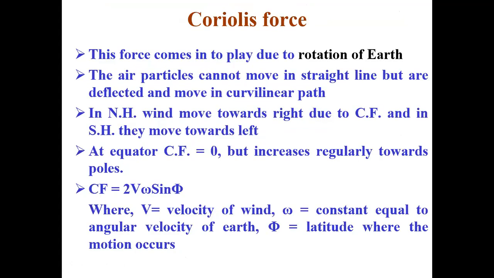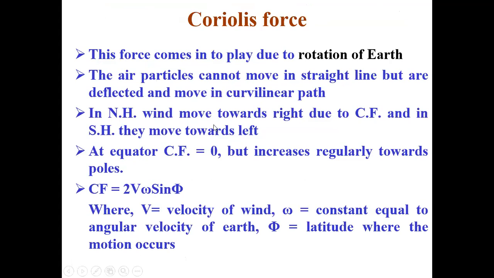So what is the Coriolis force? This force comes into play due to the rotation of the Earth. The Earth rotating on its own axis creates the Coriolis force. So air particles cannot move in a straight line but are deflected and move in a curvilinear path because of the Coriolis force.